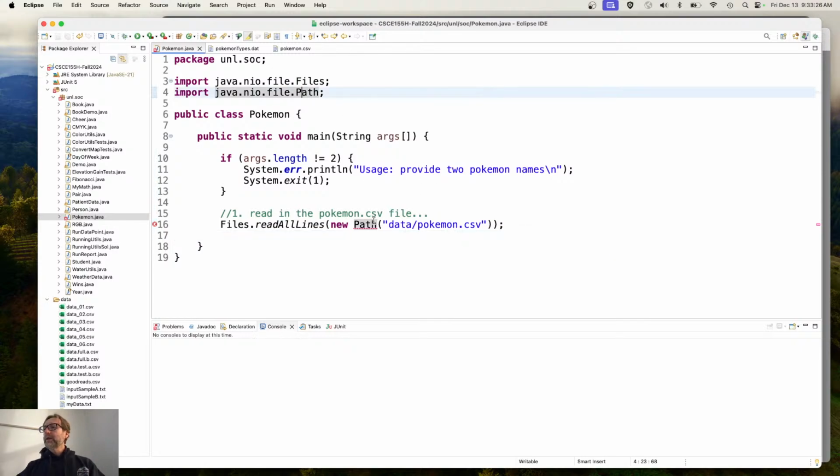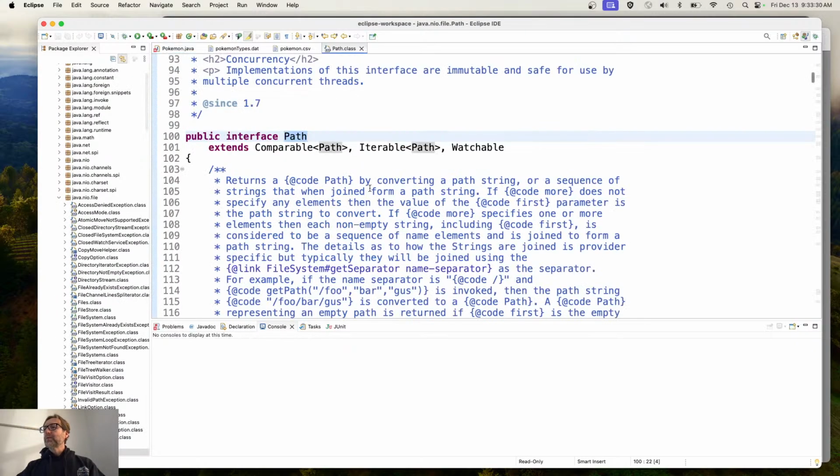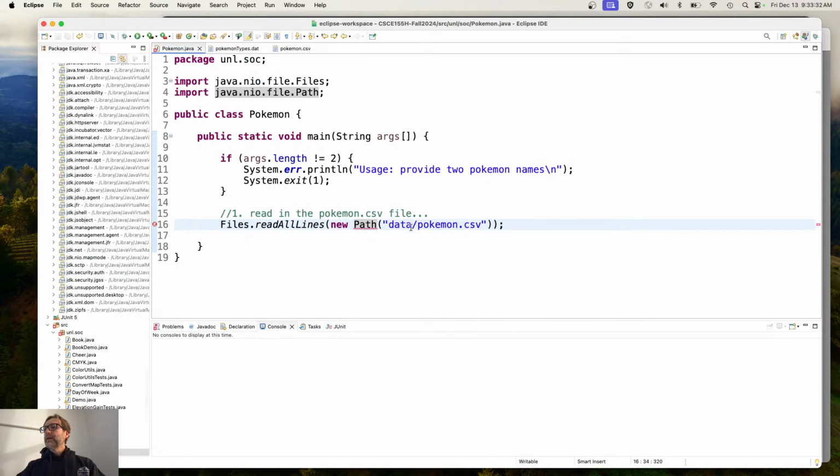It's NIO Path. Files cannot... okay, why? What was the example that you're looking at? It just says Paths.get. Right? Paths.get, something like that? No, there's no new. Oh, okay, because it's probably a static. Yeah. And then I need to import Paths instead.